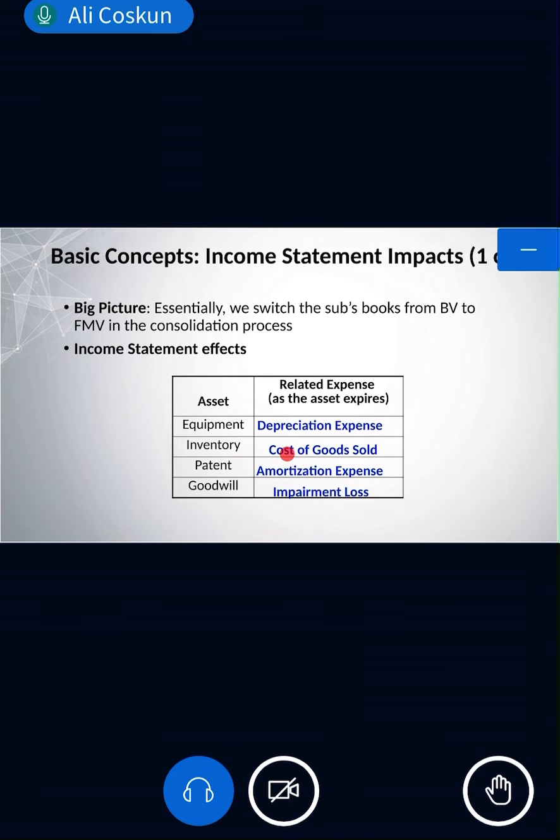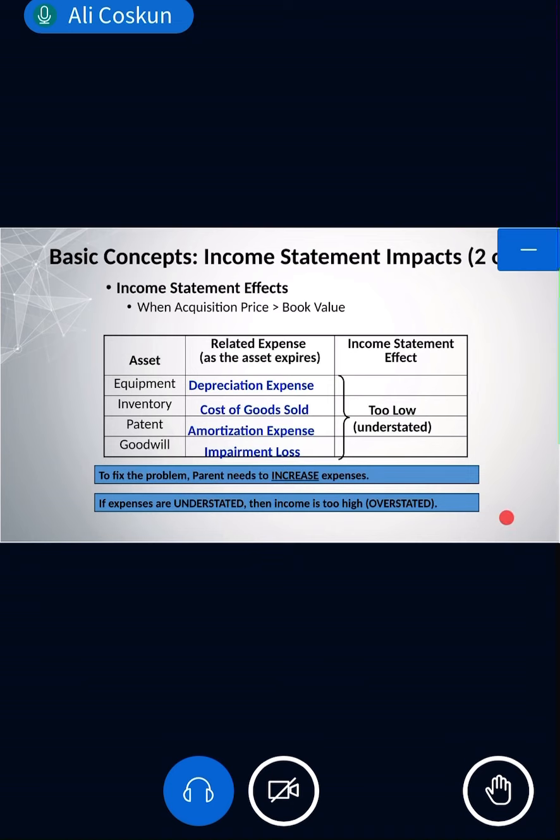For inventory, the related account is cost of goods sold. For goodwill, we have to calculate the impairment loss. Actually, not calculate, but it is tested by the management. So if these assets are understated, it means book value is less than fair value.